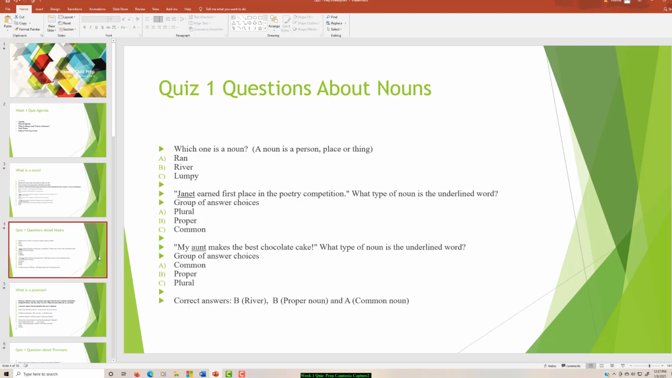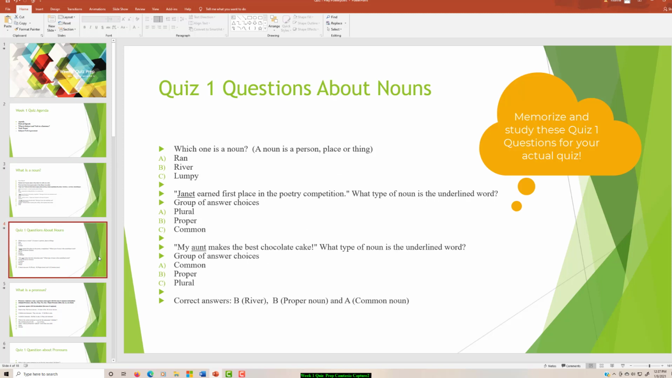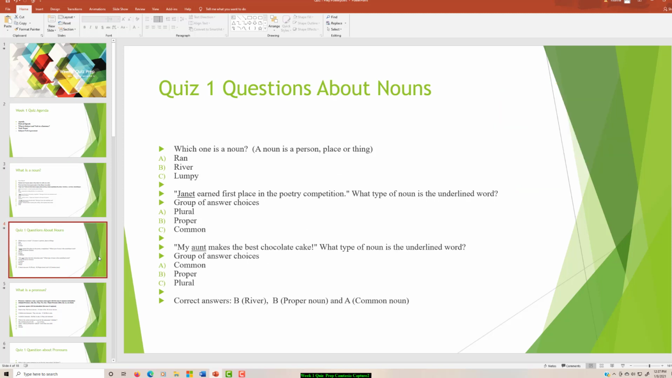Questions about nouns. Which one is a noun? So a noun is a person, place, or thing. And so the answer is B, river. Janet earned first place in the poetry competition. So that is a proper noun because it is a name. My aunt makes the best chocolate cake. And so that is a common noun because that is a person.